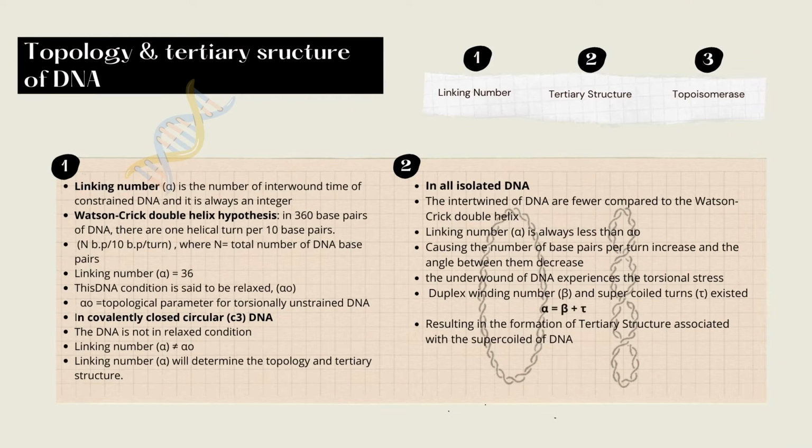In topology and tertiary structure of DNA, we learn about the linking number, which determines the topology and tertiary structure of DNA. In the Watson-Crick double helix hypothesis, when alpha is equal to 36, DNA is relaxed, and we will assume this condition as alpha naught. Tertiary structure of DNA forms when alpha is less than alpha naught. It causes the number of base pairs per turn to increase and the angle between them to decrease, and the underwound DNA experiences torsional stress, and this will lead to the formation of the tertiary structure associated with the supercoiling of